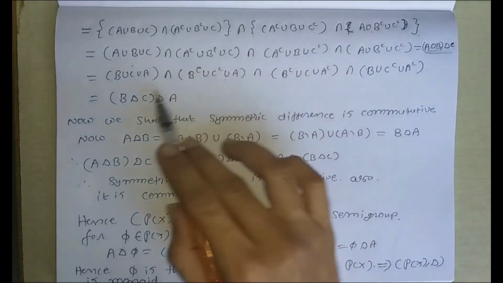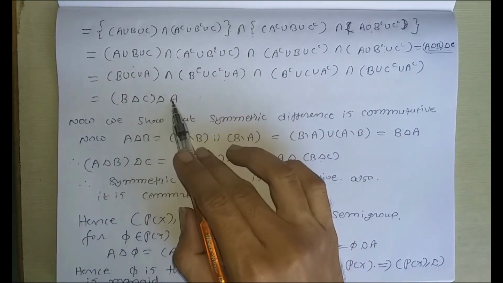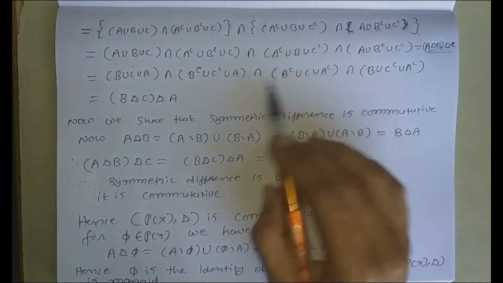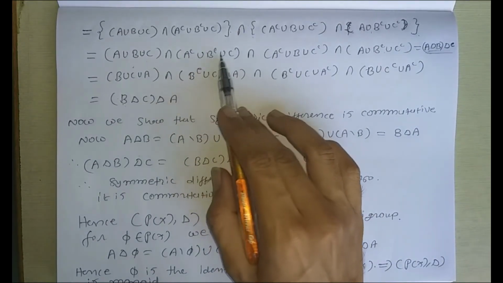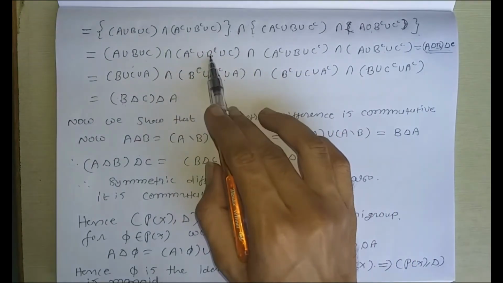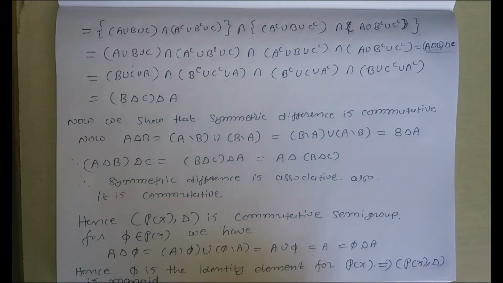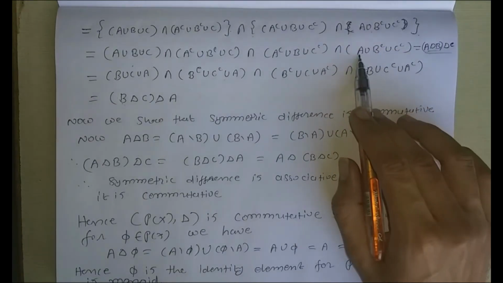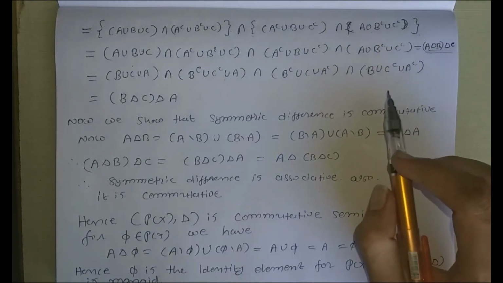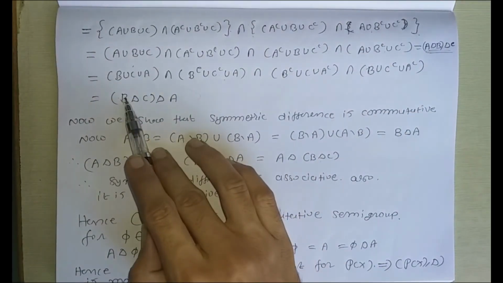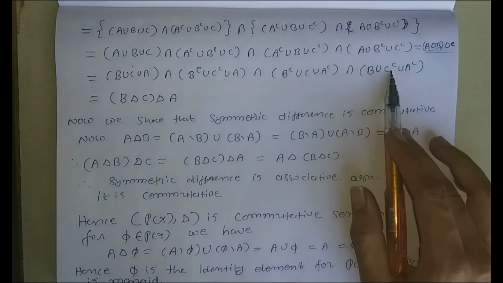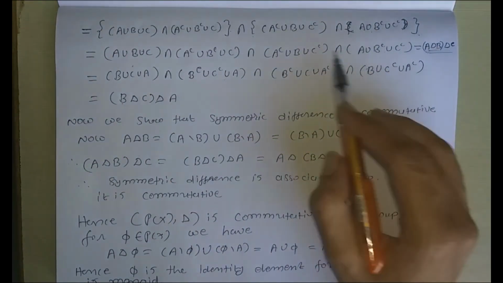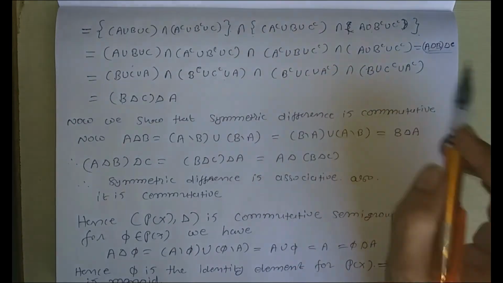First complement union second as it is union third complement, that is B complement union C union A complement. Okay, then after last is A union B complement union C complement, that is first as it is and last two consider the complement of last two. So first as it is, B as it is, union C complement union A complement. So this is from here B union C complement union A complement.